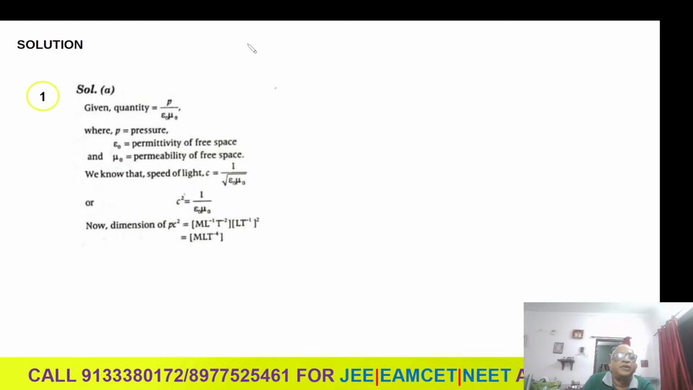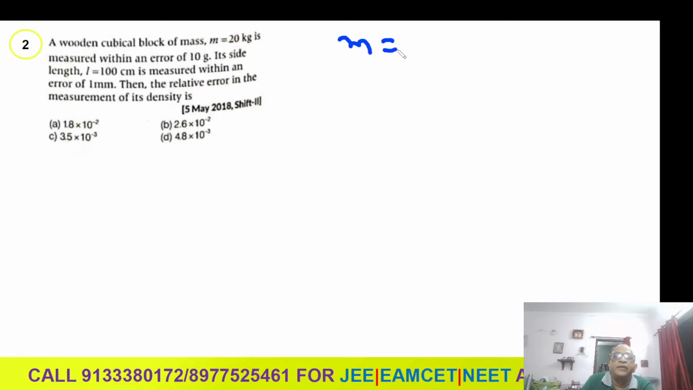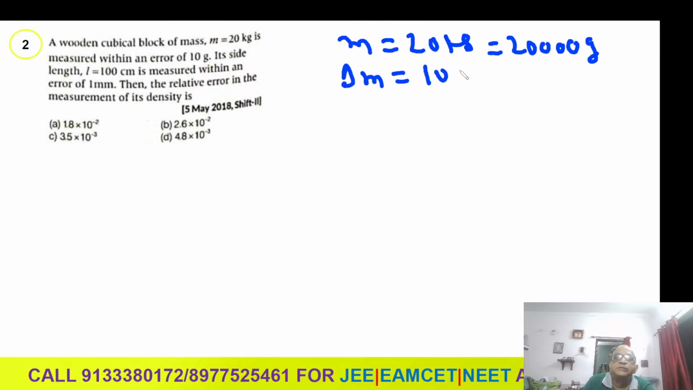Okay, mass is given. What is M? 20 kgs. Kgs means 20,000 grams, you write. 1 kilogram is 1000 grams, so 20,000 grams, 20 kgs. Then delta M, the error in the measurement, is given as 10 grams.